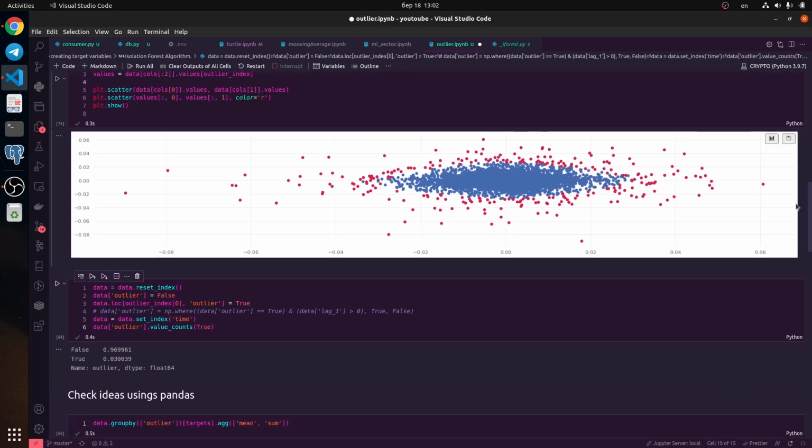Okay, so let's calculate these outliers. We need to reset the index because by default we use the index as a time series, and we need to find this outlier and define it as true. And you see only 3% of the data are outliers. It means for trading we have only 3% of the time as an opportunity for you to trade the situation.